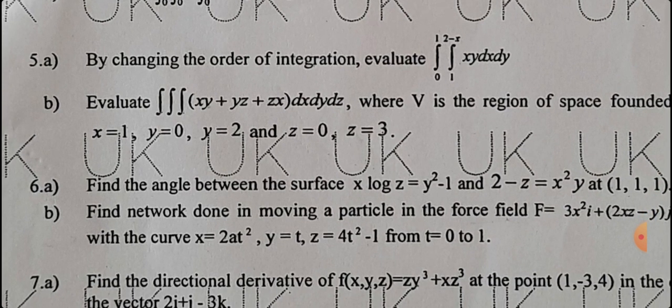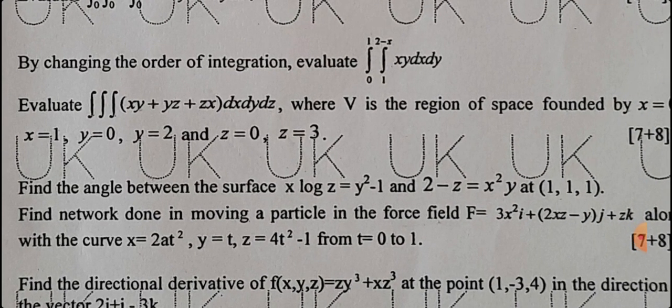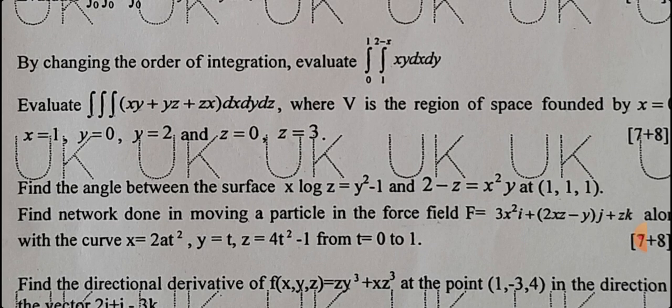Sixth A bit: find the angle between the surfaces x log z equal to y square minus 1 and 2 minus z equal to x square y at the point. So they have given two different scalars corresponding to the given expression. So one you suppose as f and another is g.